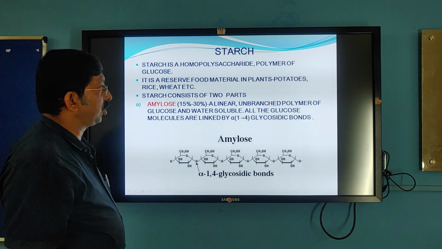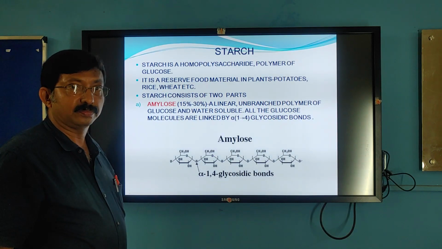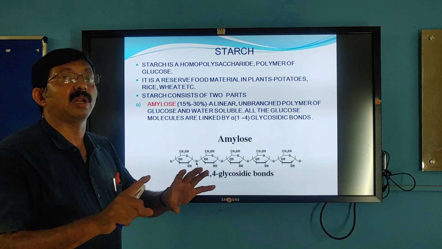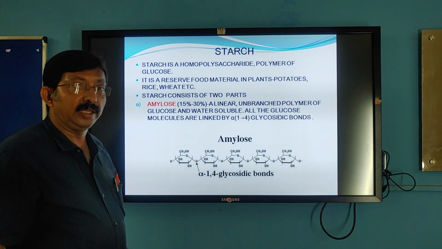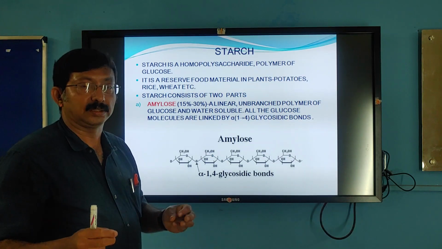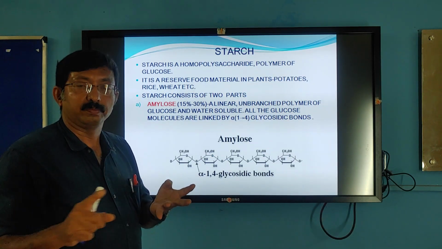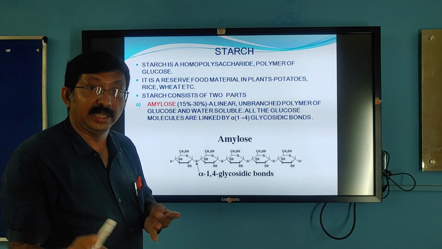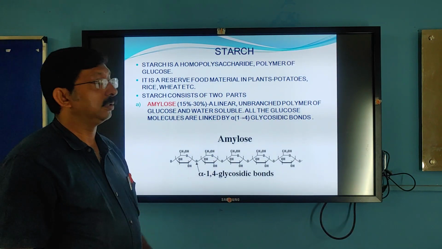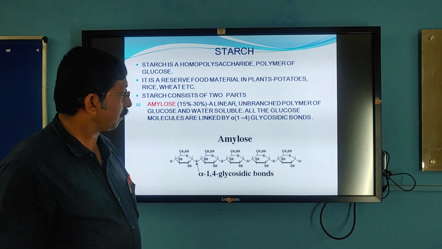Now let's come to starch. Starch is a polysaccharide made up of glucose. It's a polymer of glucose, and it is the reserve food material in various plants, for example potato, sweet potato, and cereals like rice, wheat, jowar, maize. This is a major energy source.